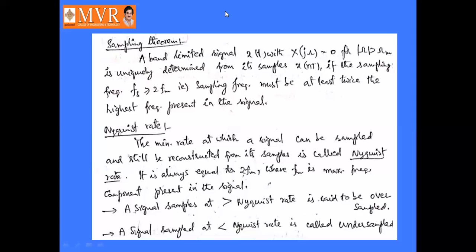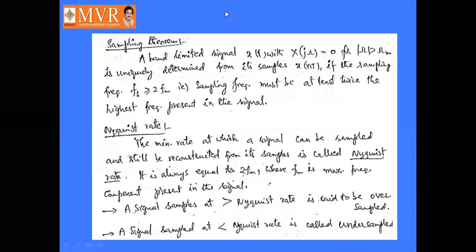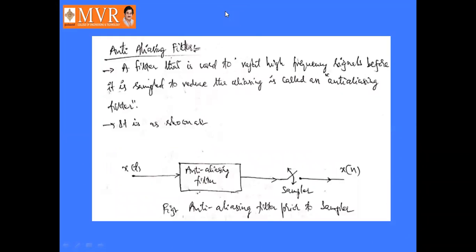Less than 2 Fm, that is less than the Nyquist rate, is called undersampling. So this is about the Nyquist rate: the minimum rate at which a signal is sampled and still reconstructed from its samples, always equal to 2 Fm. If it is greater than 2 Fm, it is oversampled; if less than 2 Fm, it is undersampled.